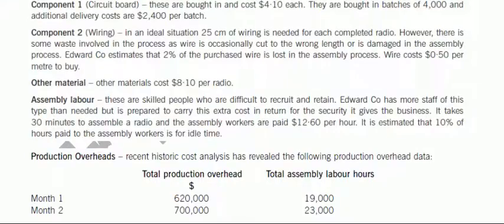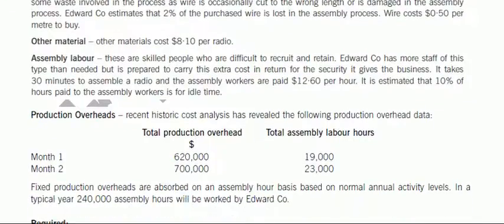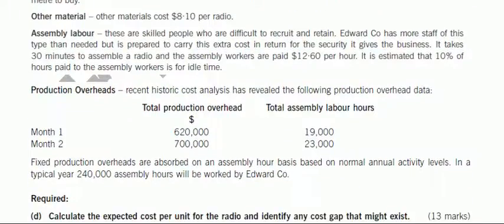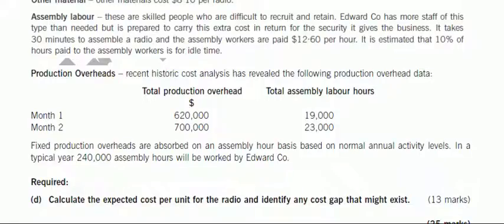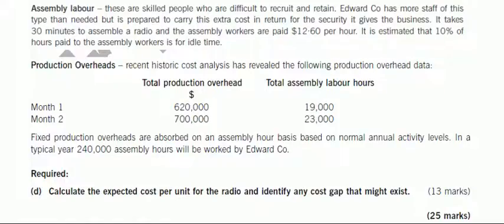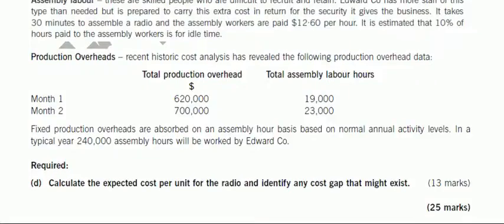Last clause has something to do with production overheads. Now there is application of high-low method over here. If you do not have sufficient knowledge about what high-low method is, you must listen and watch my high-low method video lectures. I will directly be solving this part with an assumption that you have watched those videos or you have a basic knowledge about how to apply high-low method. It says that production overheads, recent historic cost analysis has revealed the following production overheads data: total production overheads and total assembly labor hours.